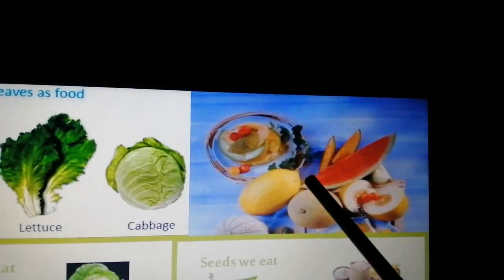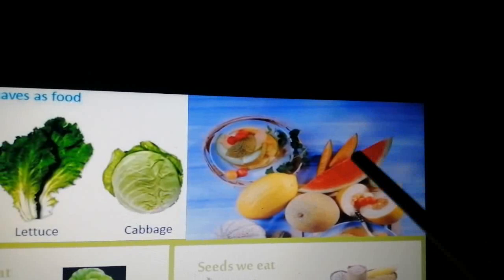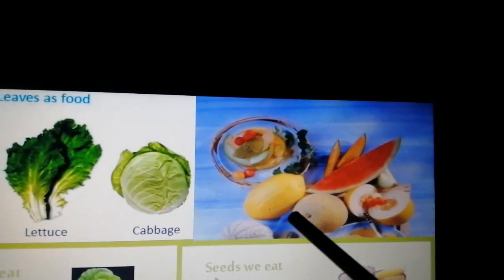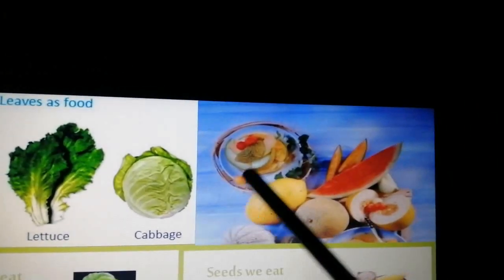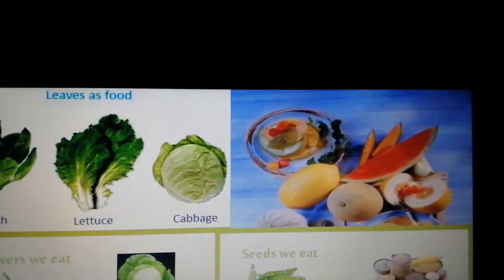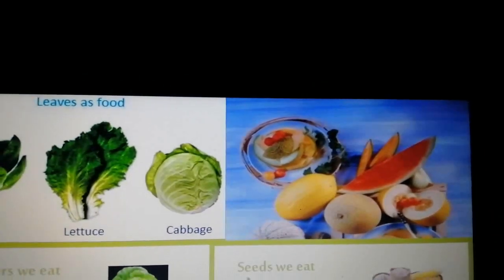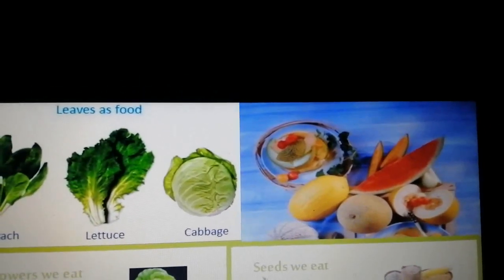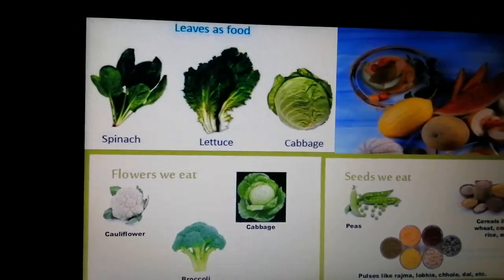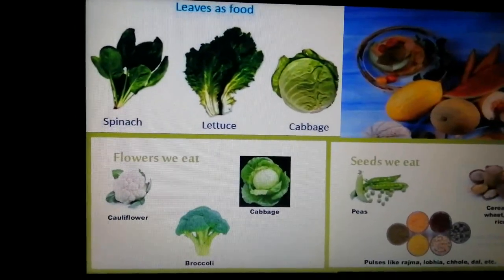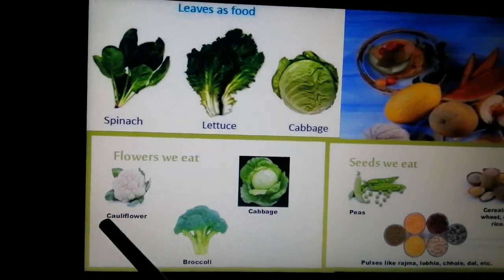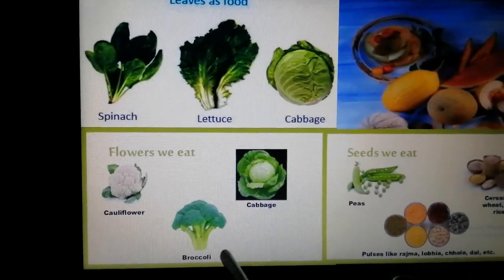Then we have fruits. They are starch rich fruits like watermelon, muskmelon, then all the berries and cherries, apple, pears, etc. Now, extra food when stored in flowers, the examples are cauliflower, cabbage, broccoli.